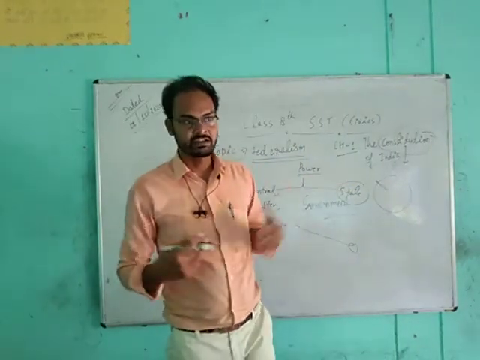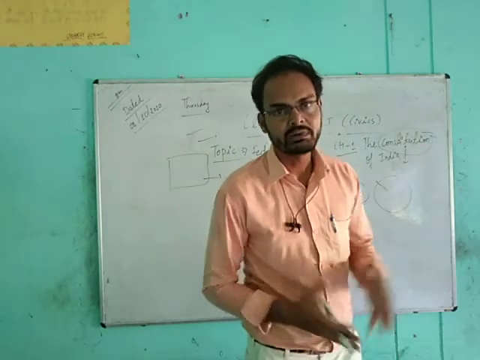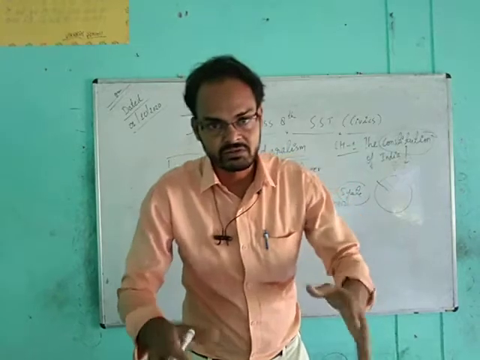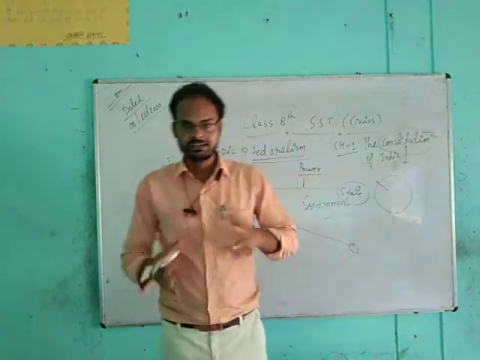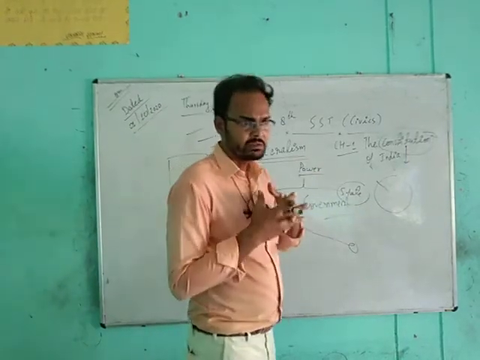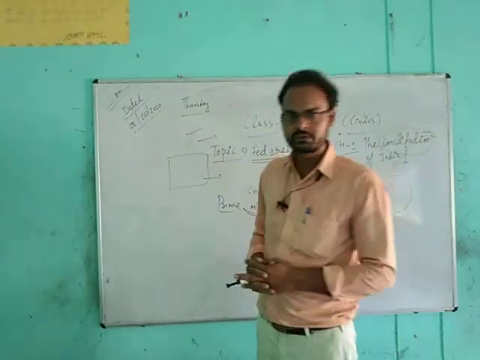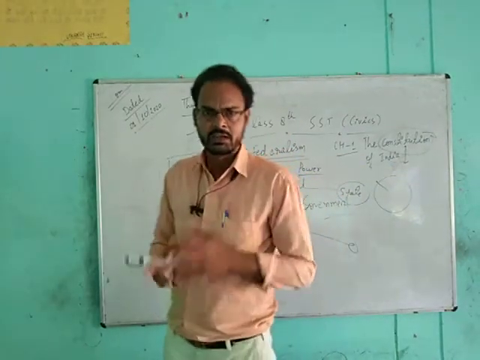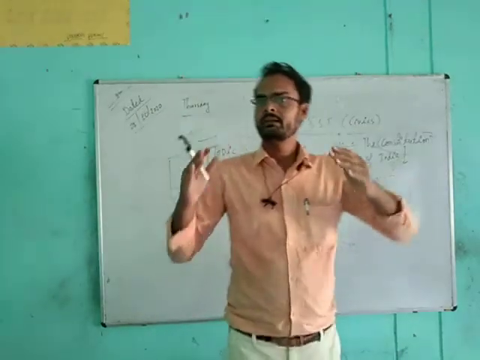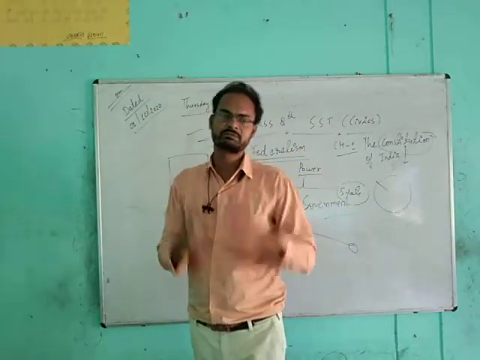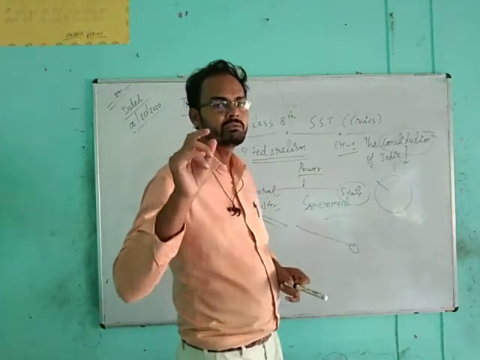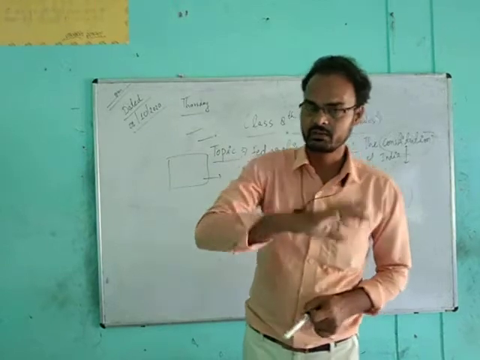Like if there is a forest in MP, Madhya Pradesh, the central government is responsible for that forest, but at the same time the Madhya Pradesh government is also responsible for it. So that is the concurrent list. Some like hospital facilities, security problems or security matters, in all these things the central government and state government both are responsible. But the union list is only the power, authority and work of the central government.